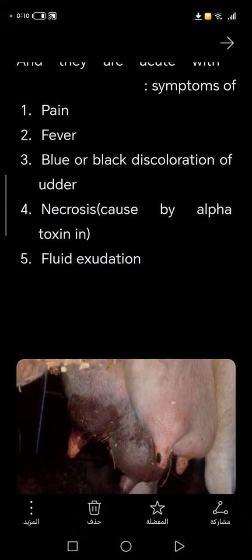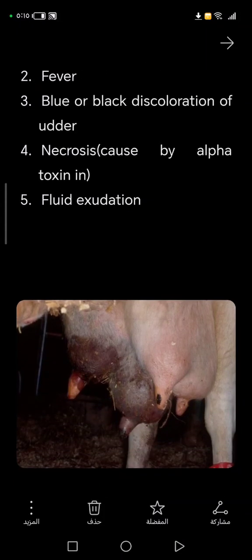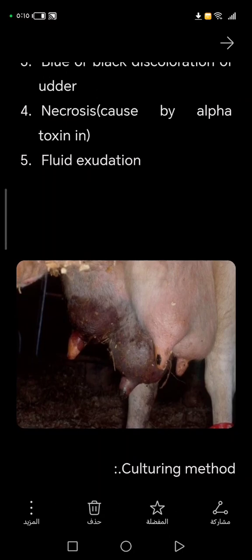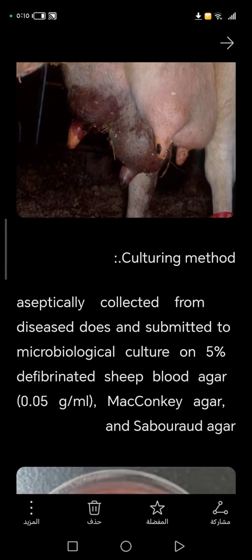Okay, it's caused by the alpha toxin, and fluid exudation. So it will appear just like edema. Here we have a picture. As you see, these two quarters are turned into black color. So this is gangrenous mastitis, and gangrenous mastitis is painful when you touch it, okay.